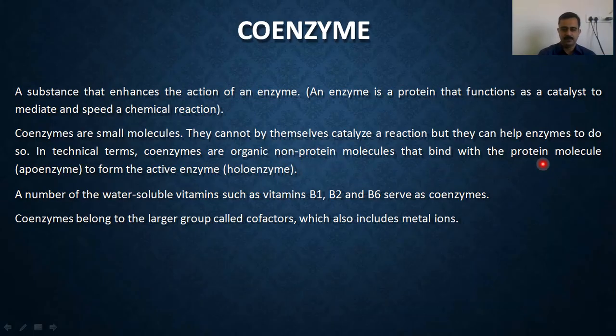A number of water-soluble vitamins such as vitamin B1, B2 and B6 are coenzymes. So these coenzymes, mostly the water-soluble vitamins, are helpful for binding the enzymes and activating those particular kinds of enzymes. Coenzymes belong to a large group called cofactors, which include metal ions. So cofactors are a little different from coenzymes. These molecules are metal ions, for example sodium, Fe, magnesium. These are metal ions which are helpful for enhancing the activity of an enzyme.